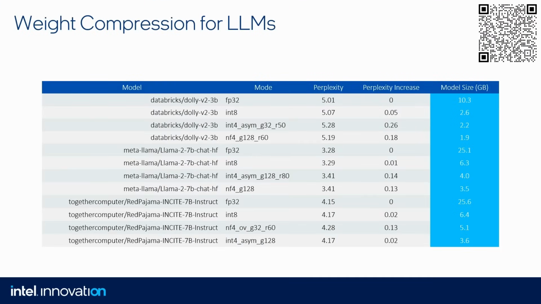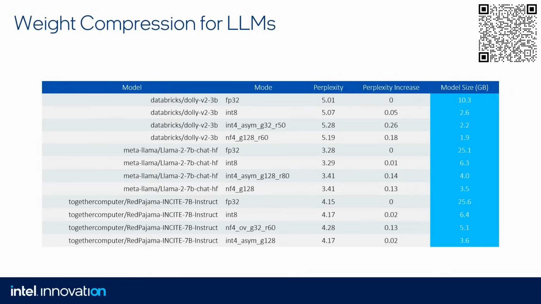Let's look at the middle rows, where we have Llama 2 and the floating point 32 precision model has about 25 gigabytes of size. And when we change the precision from floating point to Int8, the next row, the model size is reduced to 6.3. Super cool, isn't it?